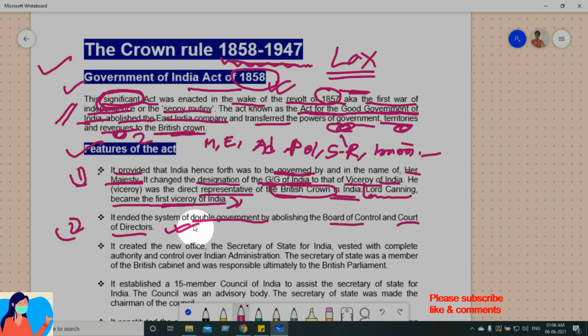While we were discussing Pitt's India Act 1784, do you remember Pitt's India Act? I think it is 1748 or 1784. Yeah, it is 1784. So I don't want to take you back there, it will take a long time.